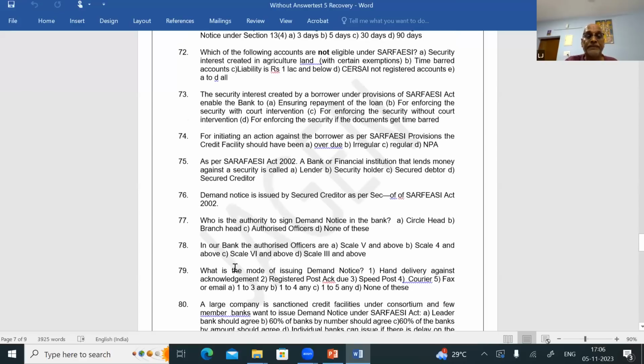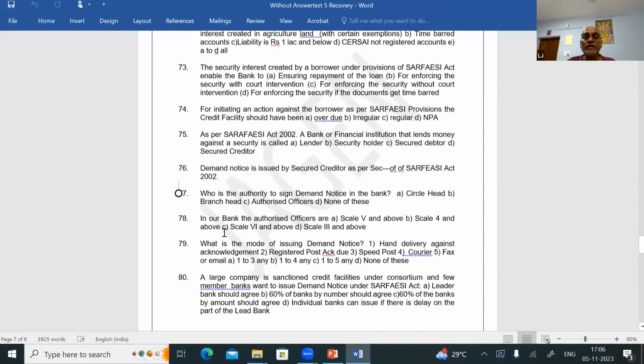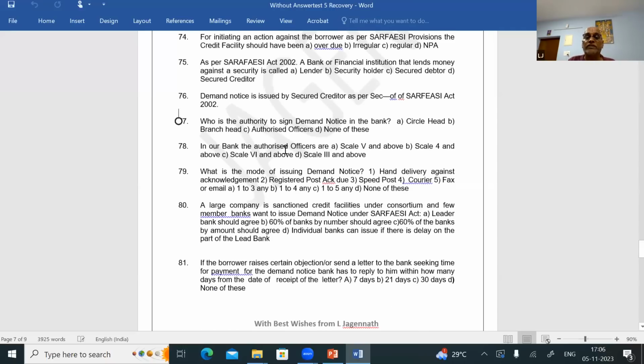Question number 77. Who is the authority to sign demand notice in the bank? Circle head, branch head, authorized officers. Question number 77, answer is C, authorized officers. In our bank, the authorized officers are scale 4 and above. That is scale 4 and above. Question number 78, answer is B.